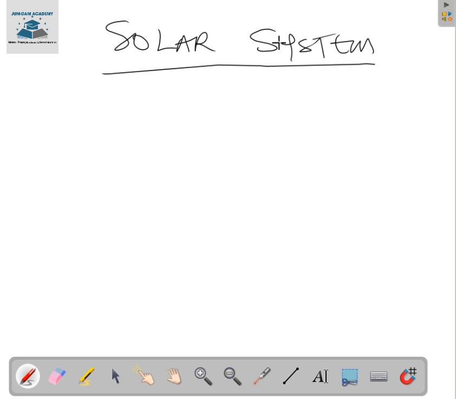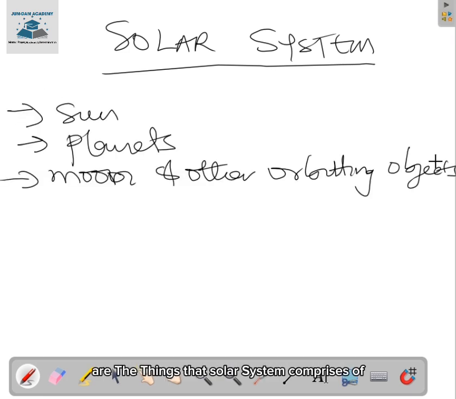For us to understand this particular topic better, there are components of the solar system that we need to talk about. Under the solar system, we have the sun, the planets, the moon, and other orbiting objects. These are the things that the solar system comprises, and this is what we are going to be talking about today. Today we are going to be focusing on the sun and the planets. Then maybe in other videos we'll be talking about the moon and other orbiting objects.